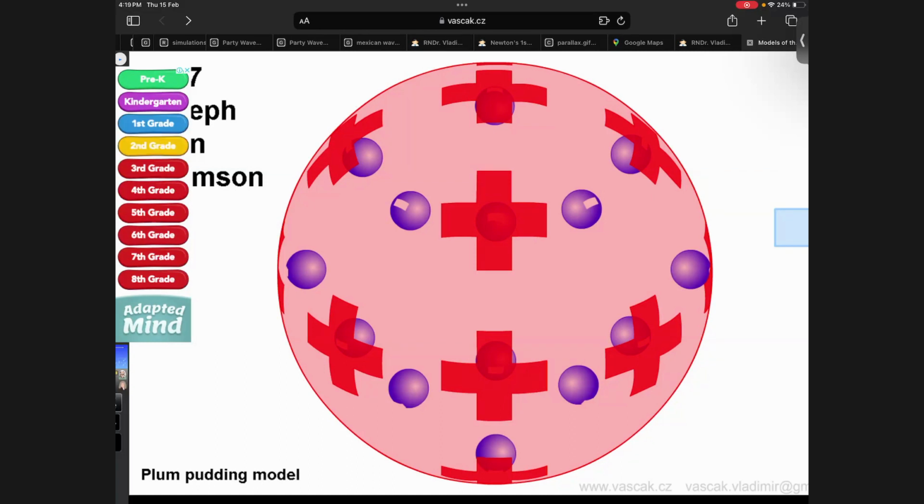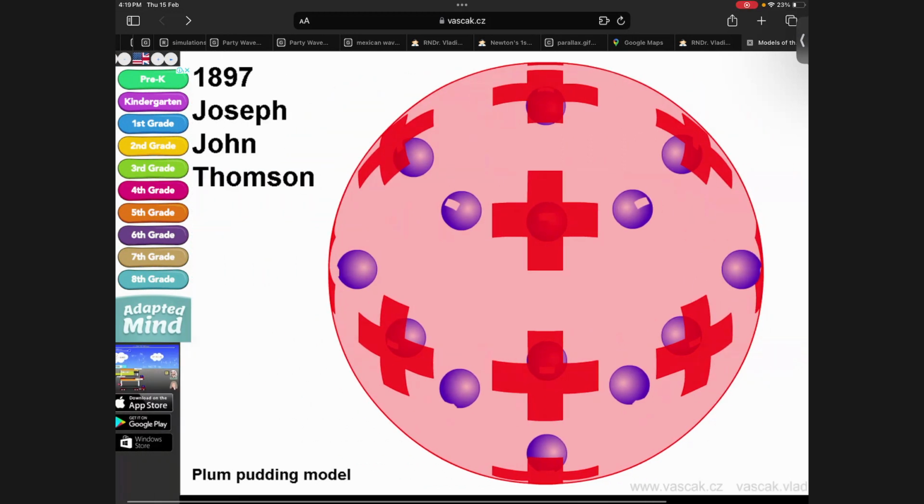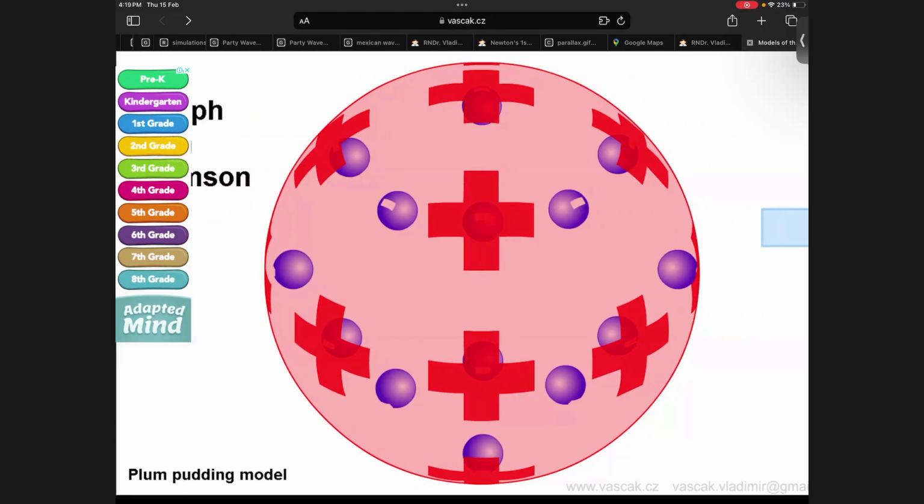It's a wrong model, but it's something they ask about, like what the differences were between the models. Essentially, the wall that you see here is like a permeable material, and its charge is positive, the red colored part. And inside that wall, at different locations, you can spread out electrons.